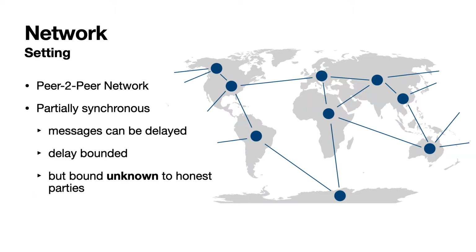Now, before we talk about blockchain, let's have a quick look at the underlying network assumptions here. We assume that parties are connected in a peer-to-peer network, like the internet. That means parties can send messages all along. However, those messages can be delayed. Luckily, the delay is bounded, but unknown to honest parties. In particular, that means that we cannot use that delay bound in our protocols.